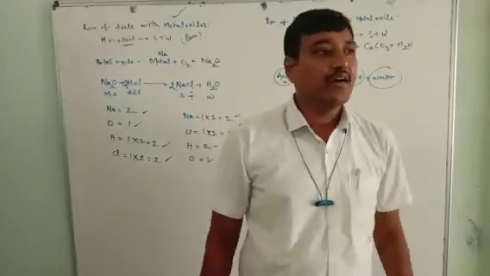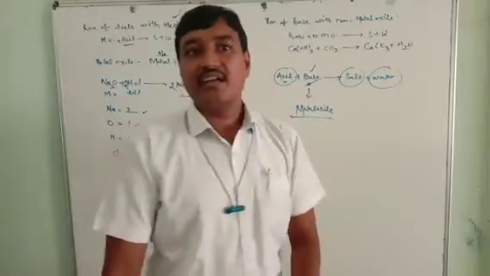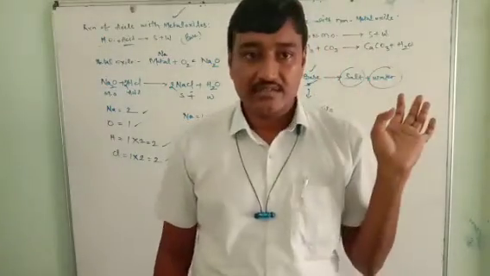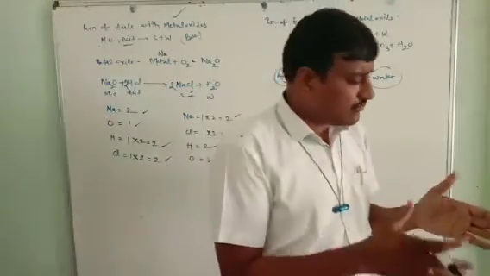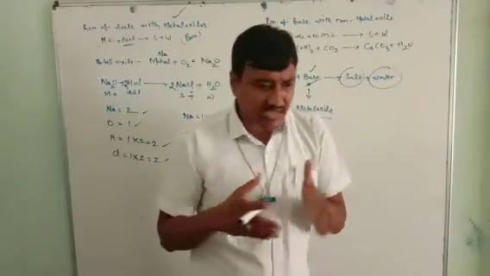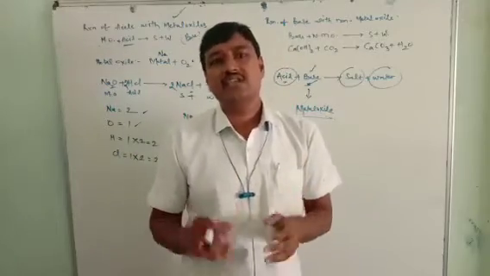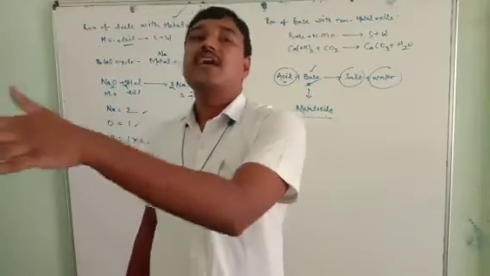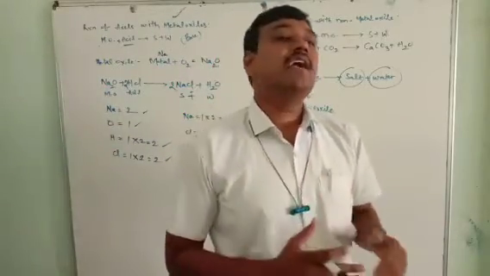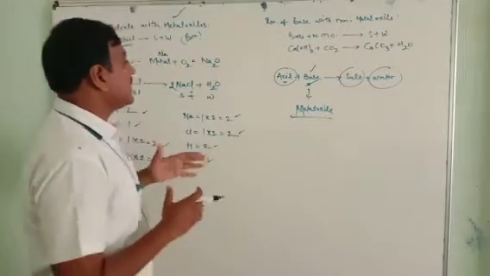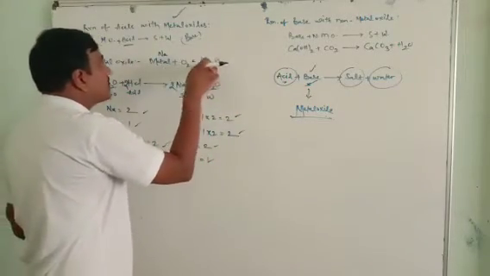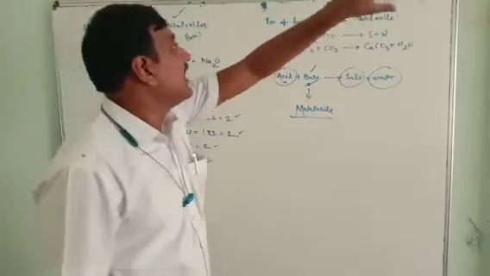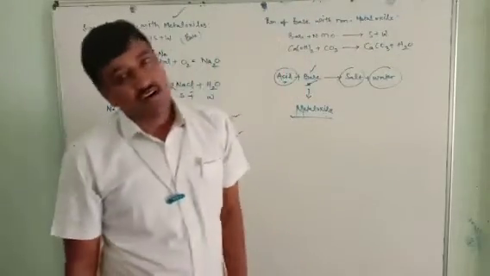So balancing criteria is the second point. But the thing is, reactants and products should be exactly perfect. Later you will get the balance. So balancing comes under the stoichiometric equation only. Stoichiometric equation means how many moles of reactants you are taking, how many moles of products we are getting on the right side. So this is the criteria we have to observe here. When metal oxide reacts with the acid, it produces salt plus water. So let's go to the reaction of base with non-metal oxide.